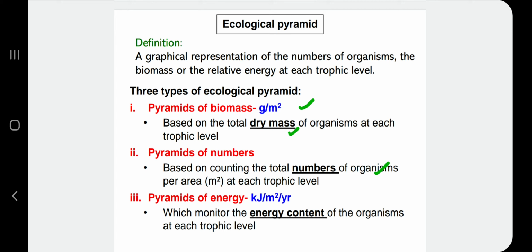Usually we don't focus more on the area, we just focus on the total number of organisms at each trophic level. Okay, and the last one is pyramid of energy. Usually the unit that we use is kilojoule per meter squared per year. Okay, kita tak guna calorie. Okay, usually we use joule or kilojoule. Okay, which monitors the energy content of the organism at each trophic level. So berapa energy content yang ada pada producer, and then how much energy content for the primary consumer, and so on.